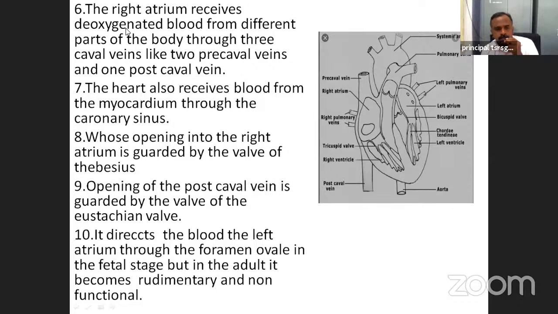This is the right atrium. This is the precaval vein. This is the postcaval vein.